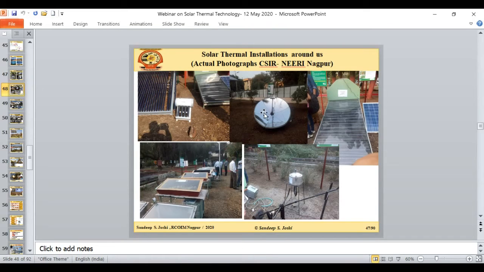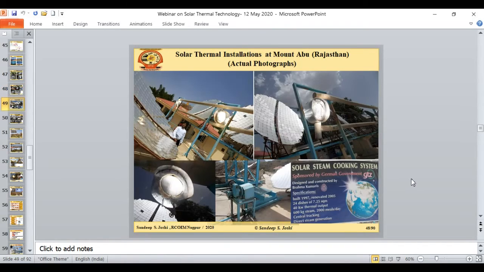This is one example of the use of solar energy for disinfection purposes. This is an autoclave where solar energy is being utilized for sterilization. Nowadays, these kinds of solar autoclaves are very much trending in this pandemic period because you need to sterilize the instruments again. A lot of IITs and research centers are now focusing on solar autoclaves. I don't have any photographs right now to show, but if you just search Google for solar autoclaves, you will see a lot of development.